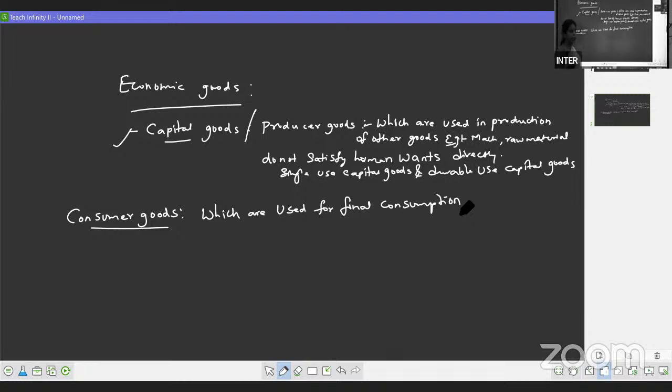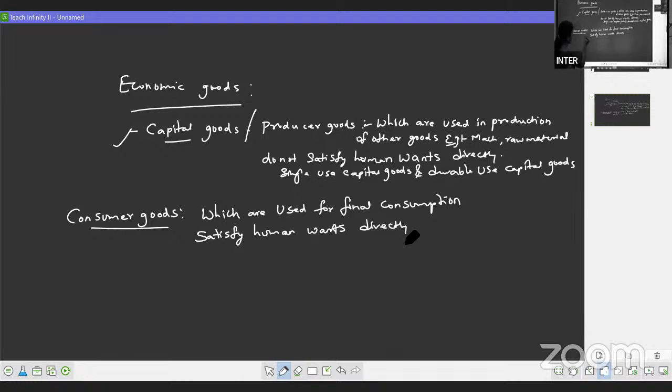Final consumption means when we want to satisfy as a human being, we want to satisfy our wants. So we will use certain goods which will satisfy our wants. Those goods are called as consumer goods. And here one more point about consumer goods is that it will satisfy human wants directly, right?